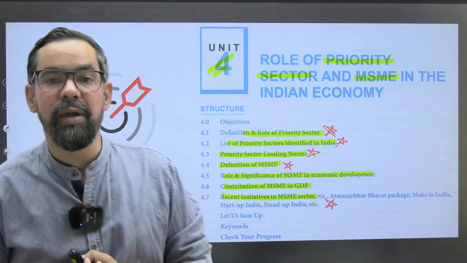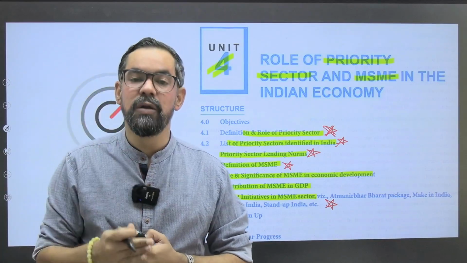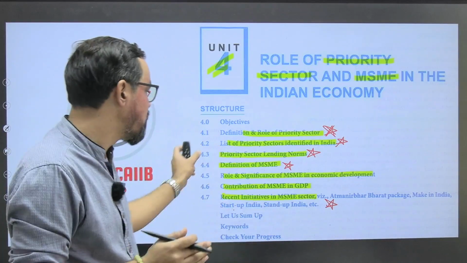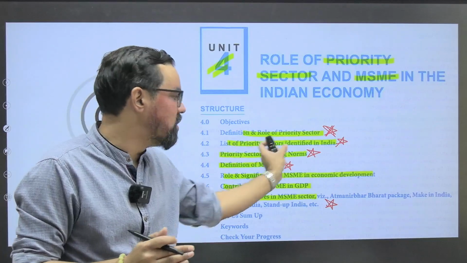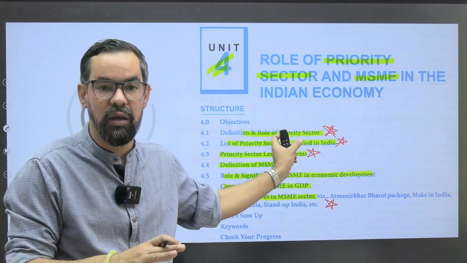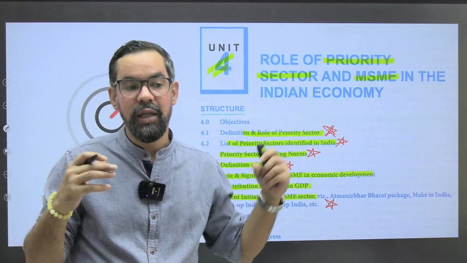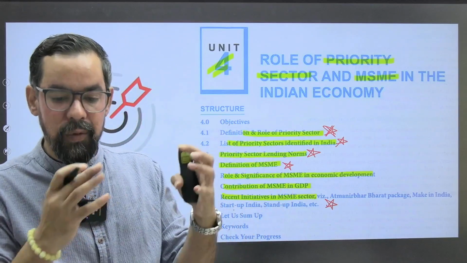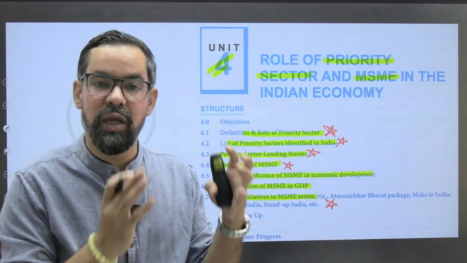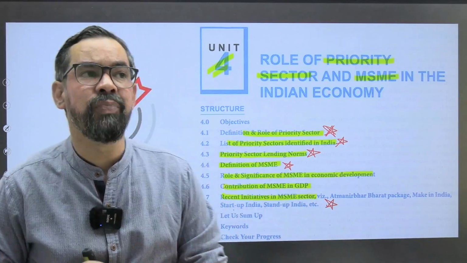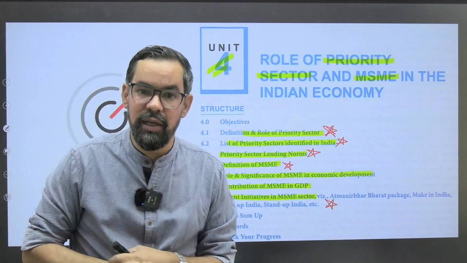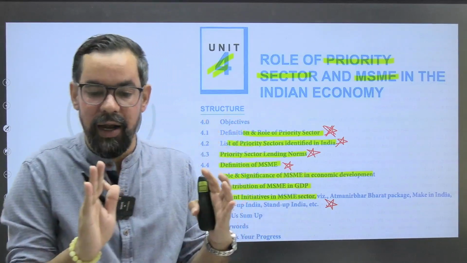So RBI generally gives a list of priority sector areas in the Indian economy, and they directed banks that they have to lend a certain percent of their ANBC to the priority sector. Okay? So basically banks in India have to achieve those particular guidelines.